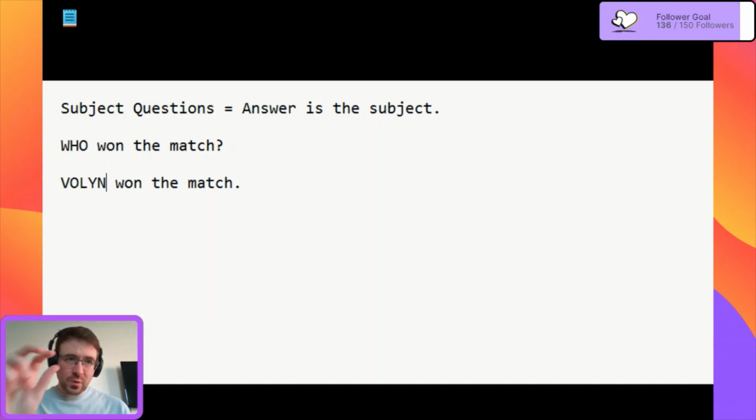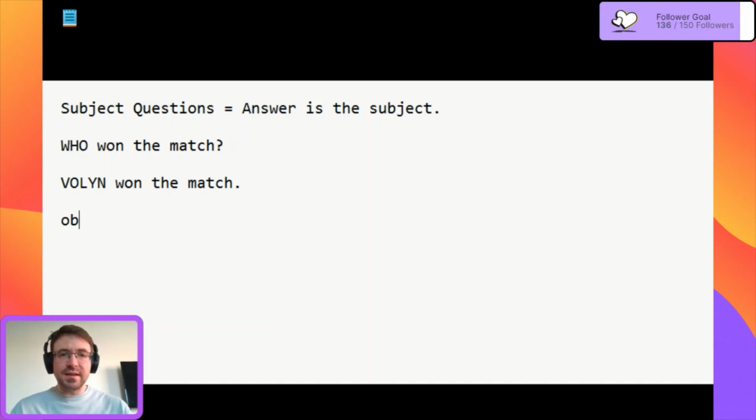Now, when the question matches the subject, we do not use do, does, did, i tak dalej. We don't use these auxiliary words to make the question. We just use a normal, regular, past simple, present simple, whatever it might be. So that's how we do it. We just use the normal, regular, past simple to make the question.